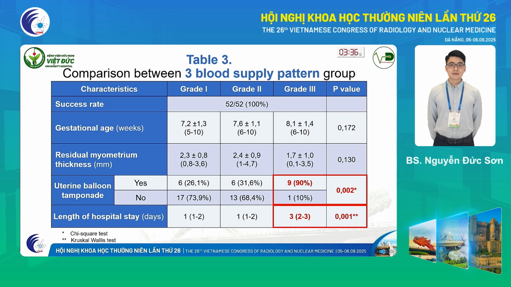Grade 3 patients had a median hospital stay of 3 days with an interquartile range from 2 to 3 days, nearly triple that of grade 1 and 2. So this table shows that the grade 3 blood supply pattern is associated with greater clinical intervention and requires longer hospitalization time.